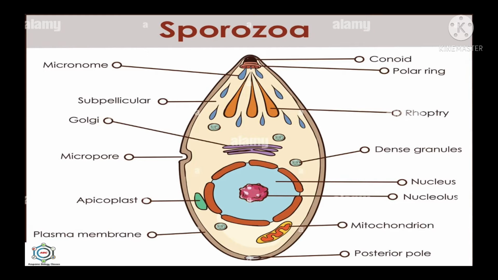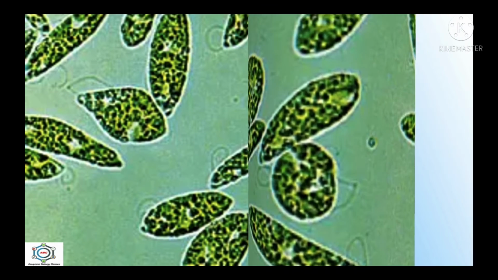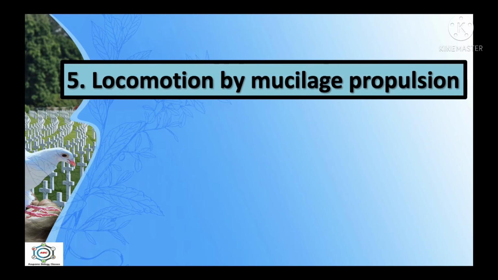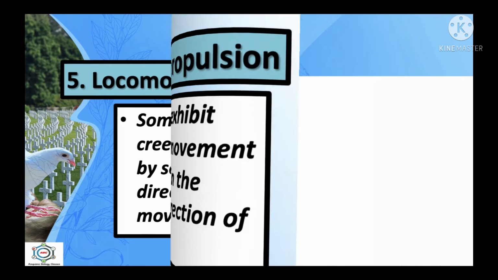And they perform with the help of wave of contraction and expansion of body. An example here you can see is the sporozoans, non-flagellated euglenoids, etc. Now, locomotion by mucilage propulsion. Some protists like diatoms exhibit creeping or rolling type of movement by secreting soft mucilage in the direction opposite to the direction of the movement, and this is known as locomotion by mucilage propulsion. So these are all about the locomotion.